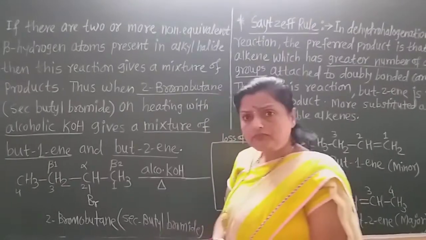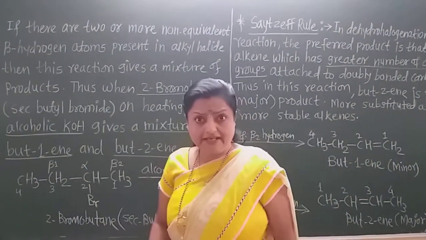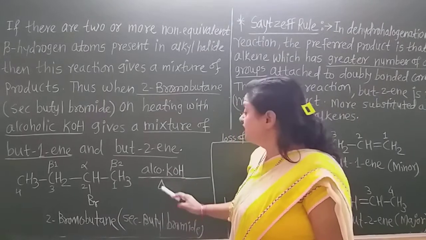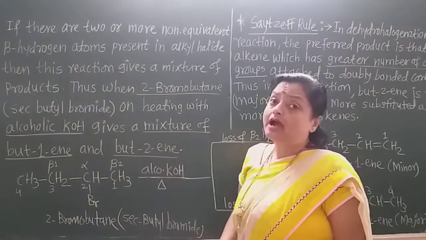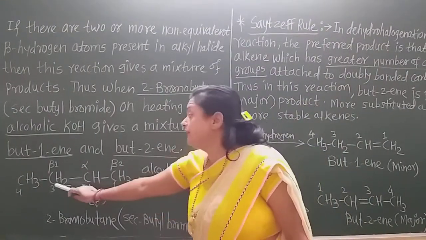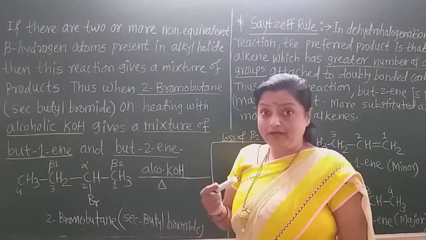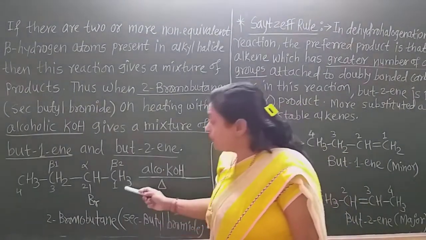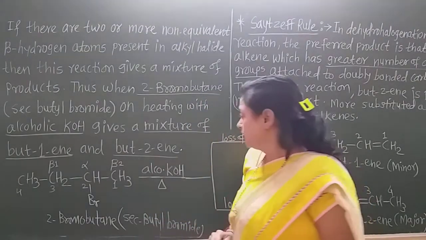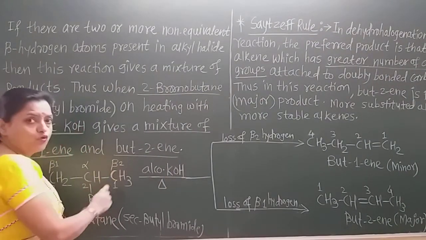Now see students, if this 2-bromobutane reacts with, or is boiled with, an alcoholic solution of potassium hydroxide, what happens? Both of these hydrogens are removed one by one. Means in the first product, suppose the hydrogen of this B2 carbon is removed. When the hydrogen of this B2 carbon is removed, what happens?